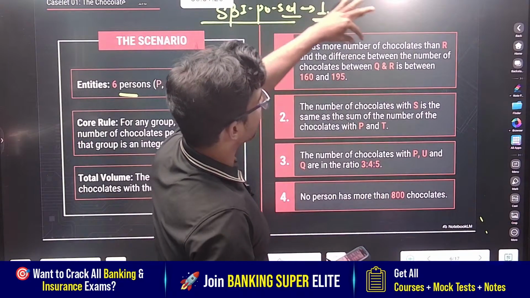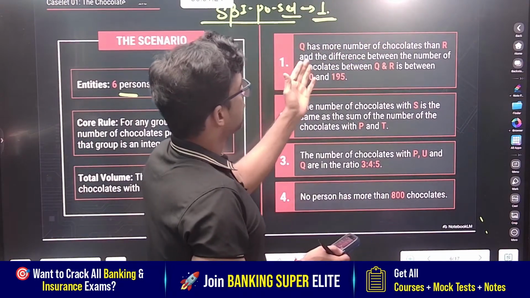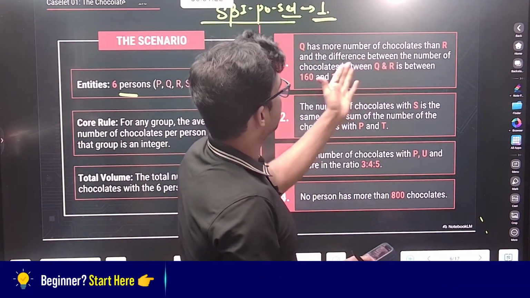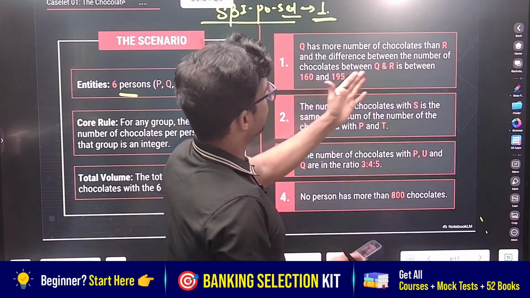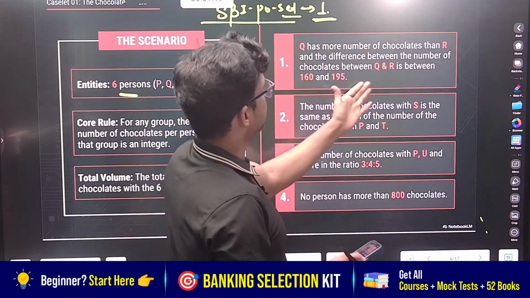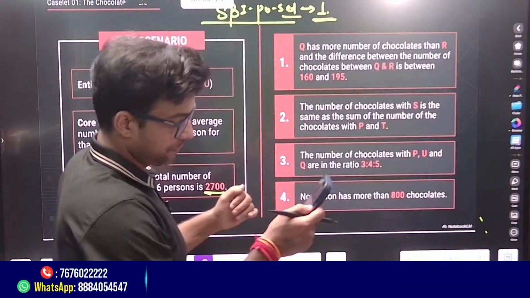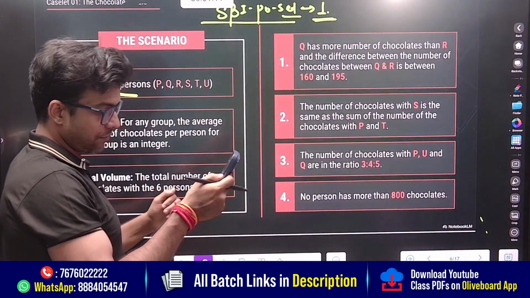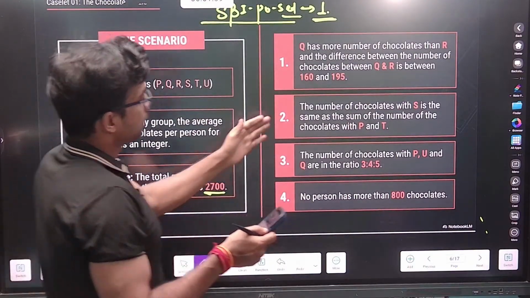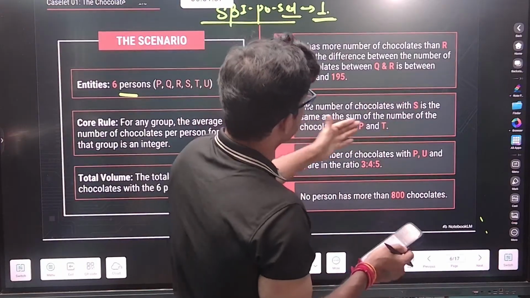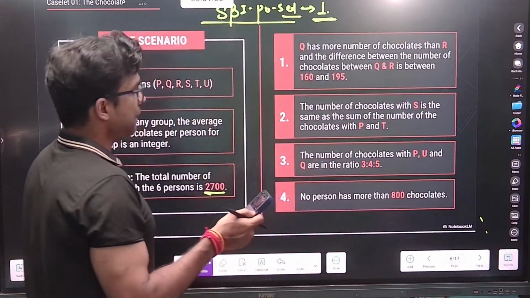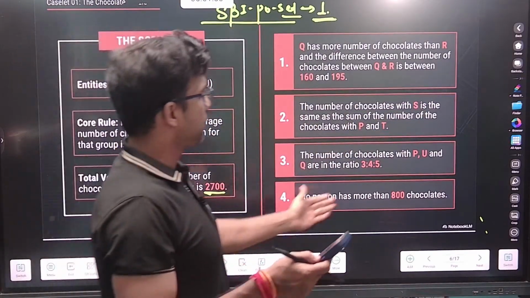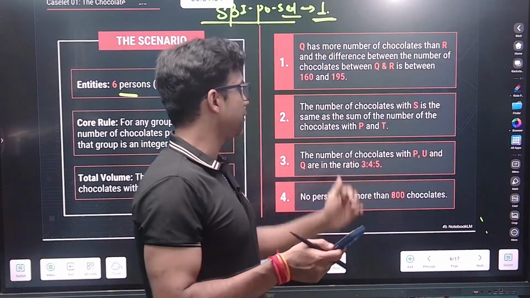Q has more chocolates than R, and the difference between the number of chocolates of Q and R is between 160 and 195. The number of chocolates with S is the same as the number of chocolates with P and T. The numbers of chocolates with P, U and Q are in the ratio 3, 4 and 5.